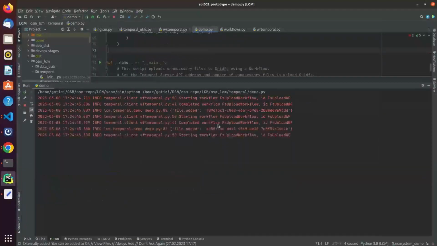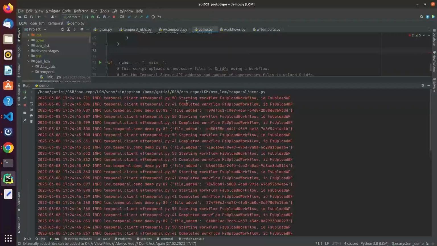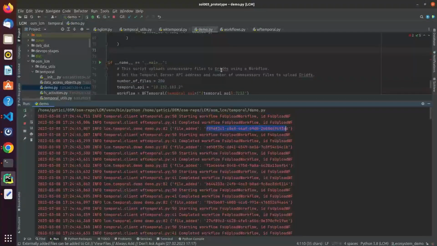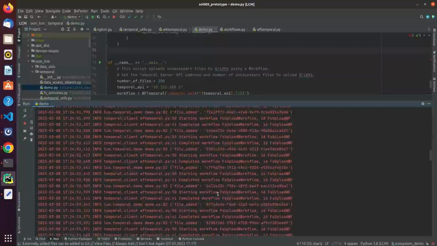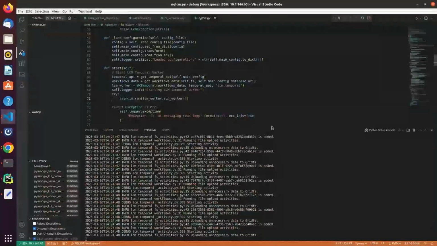Now, we saw in the log the workflow FS upload started, completed, and each workflow added one file. This is the ID of the file. So the workflow runs 200 times here, and 200 files will be uploaded. At the same time, let's switch back to the LCM container logs.